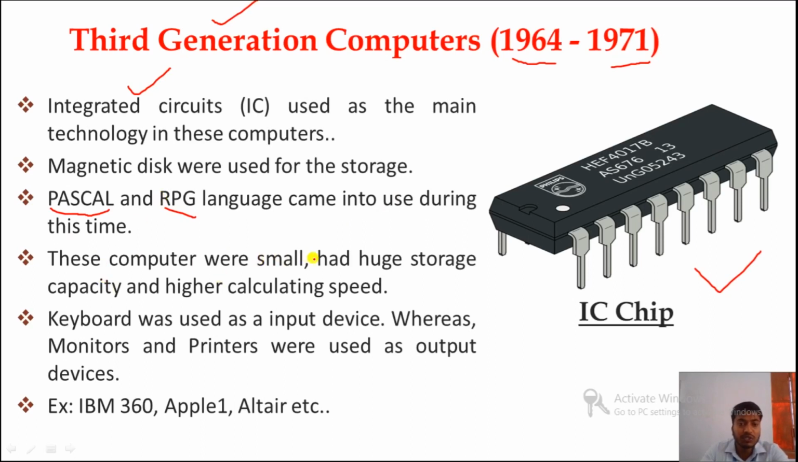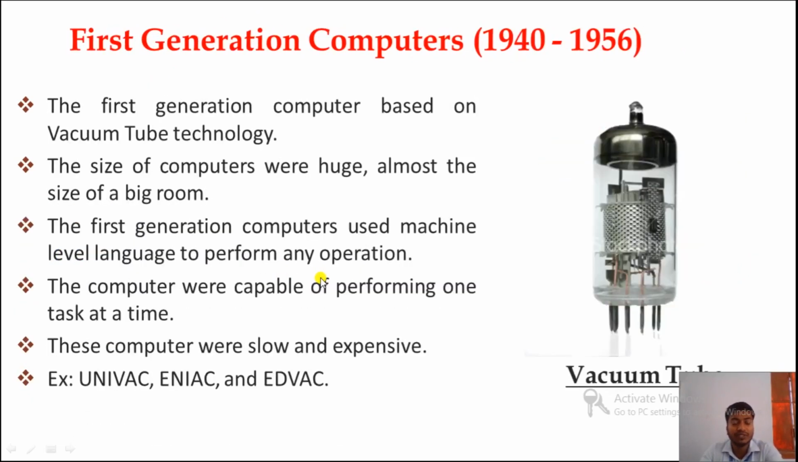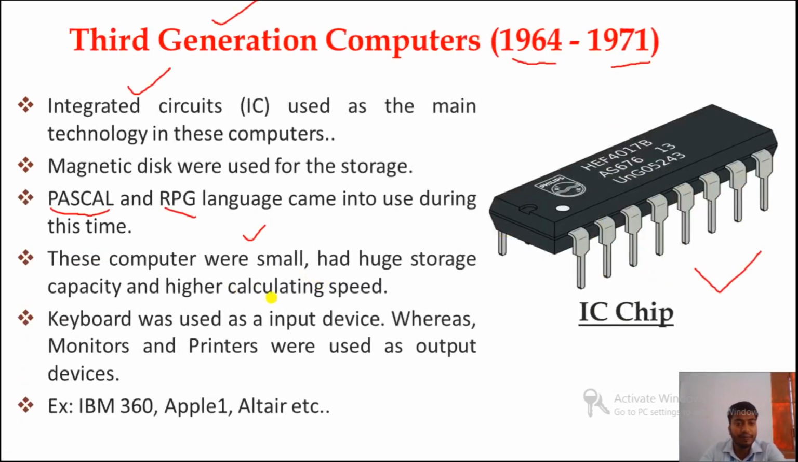These computers were small, had huge storage capacity and higher calculating speed. They were small compared to second and first generation computers, and had huge storage capacity and higher calculating speed as compared to first and second generation computers.